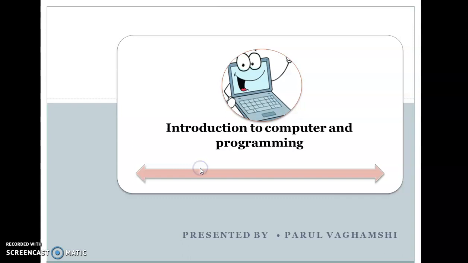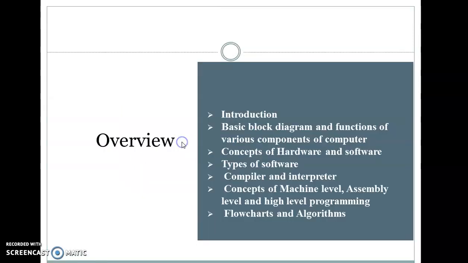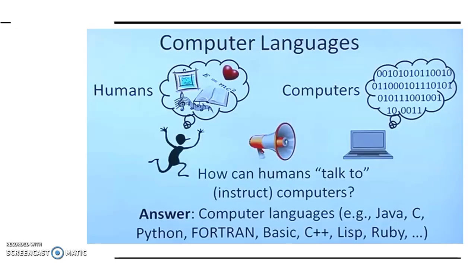In the previous video, we studied the concept of hardware and software, and different types of software, that is system software and the second one was application software. Now in this video, we are going to learn what is a compiler, what is an interpreter, and the concept of various levels of a programming language. So let us start.